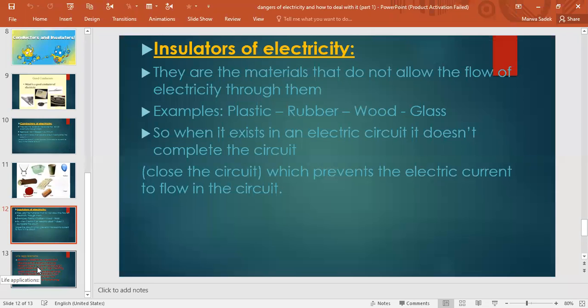What about the last one? Not disconnecting the electric current from an electric machine that generates heat after use causes an increase in the temperature of the machine, causing fire. For example, if we use our computer or electric iron or any machine for a long time, and after using it I don't disconnect the electric current, the temperature will increase in the machine and cause fire.